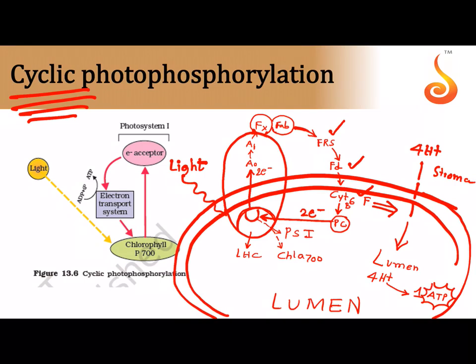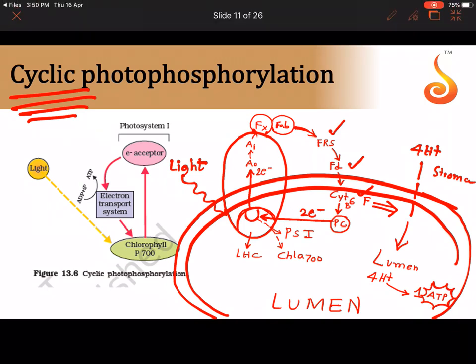In non-cyclic photophosphorylation, it was synthesizing 2 ATP molecules, correct? In cyclic photophosphorylation, there is only 1 ATP molecule. And one more thing you have to remember, the only product of cyclic photophosphorylation is ATP. There is no production of NADPH.